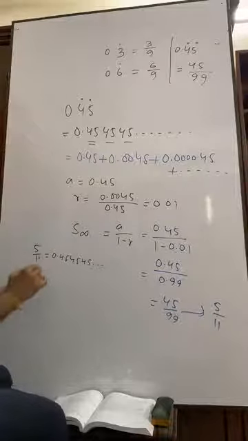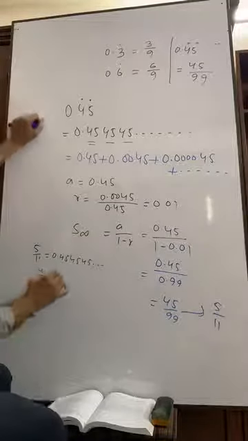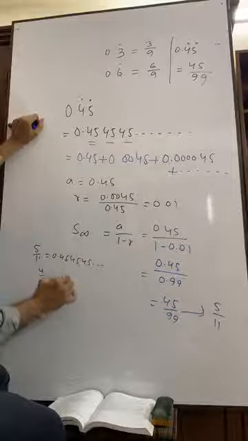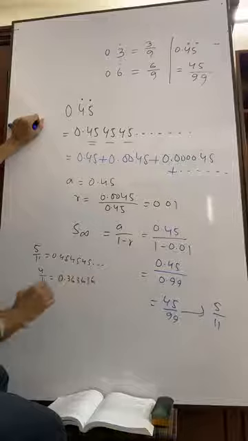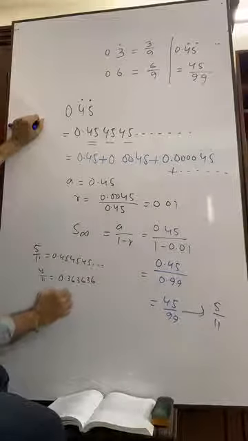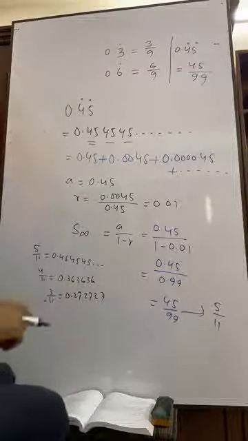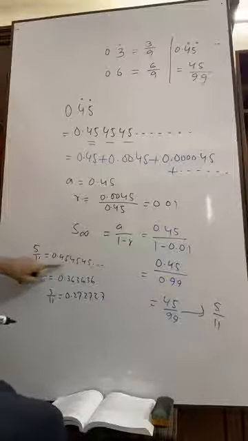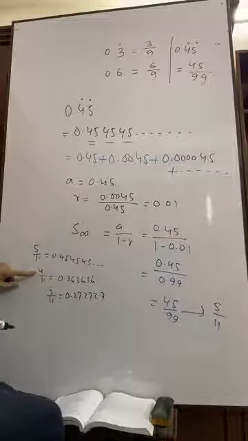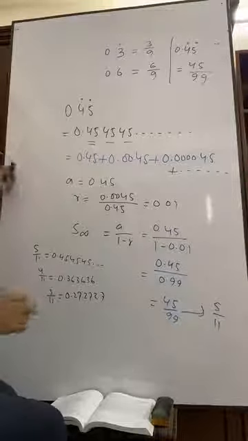Another thing, 4 by 11, can you tell me what is 4 by 11? 4 by 11 means 0.36, 36, 36 in this way. 3 by 11 is 0.27, 27. Actually, if it is 5, then 5 nines are 45. If it is 4, 4 nines are 36. If it is 3, 3 nines are 27.